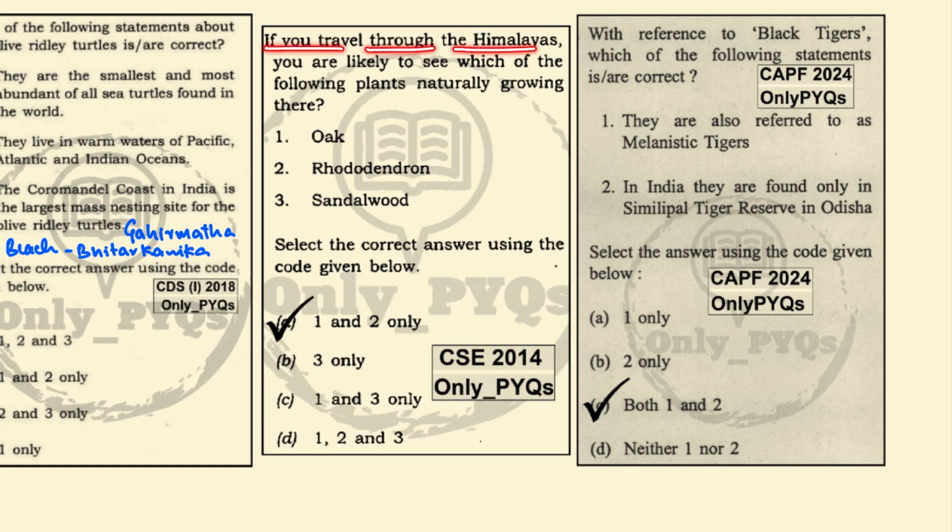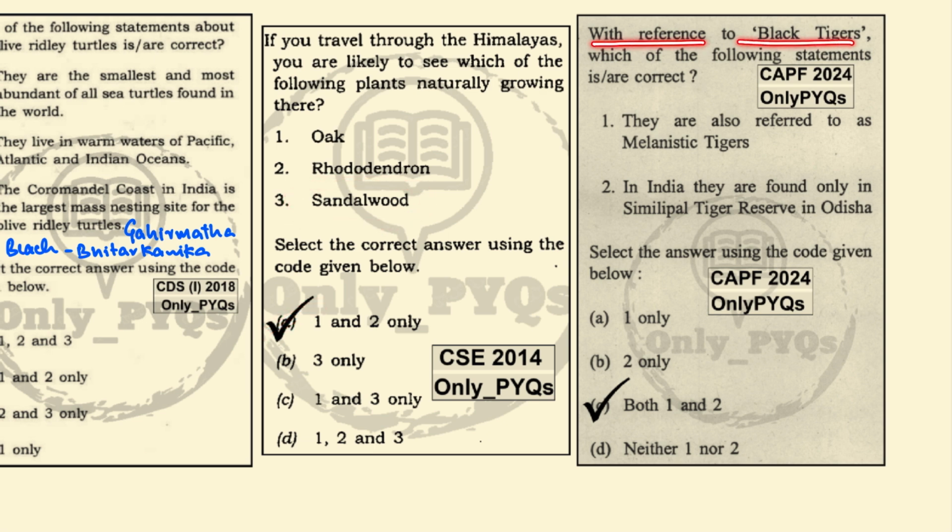If you travel through the Himalayas, you are likely to see which one of the following plants naturally growing there? Oak, rhododendron and the sandalwood. It is the oak and the rhododendron which are naturally seen in the Himalayas. It is not the sandalwood. Hence the statements 1 and 2 become correct.